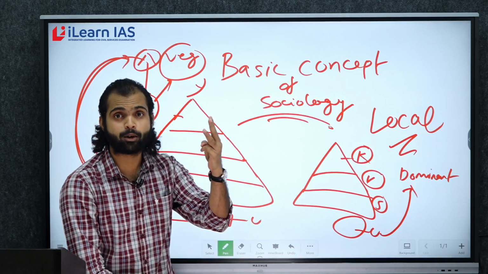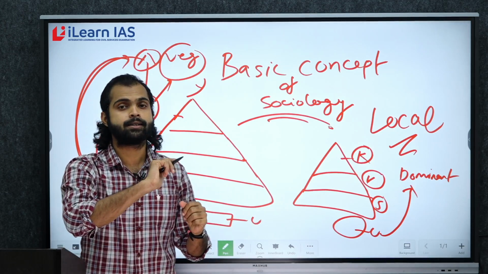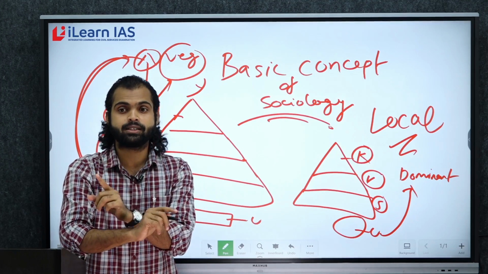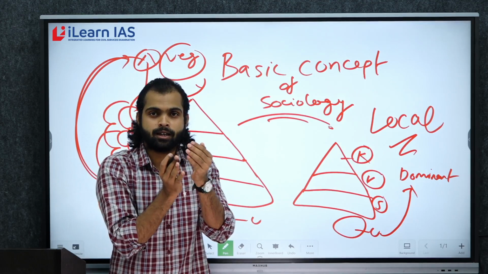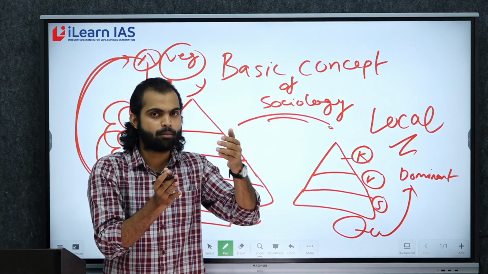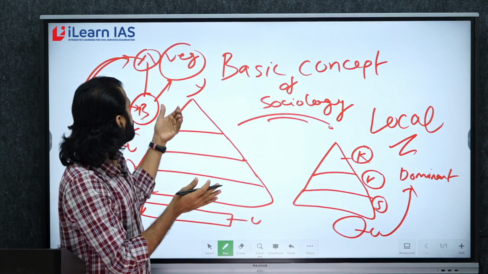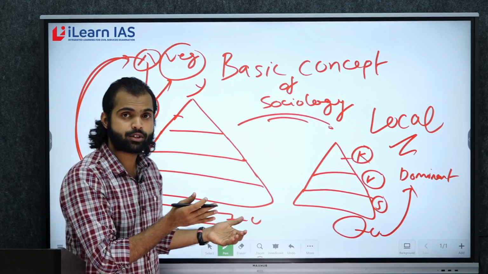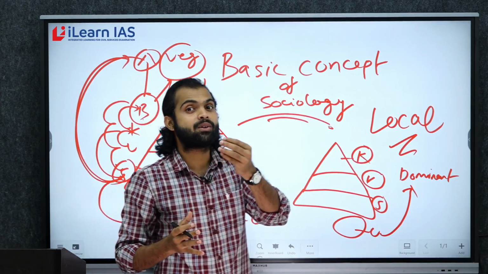We have three models of Sanskritization. The first one is called the Varna model of Sanskritization, which means different Varnas are trying to get social mobility. When it comes to the cultural mode of Sanskritization, lower caste people are practicing the culture of upper caste people.